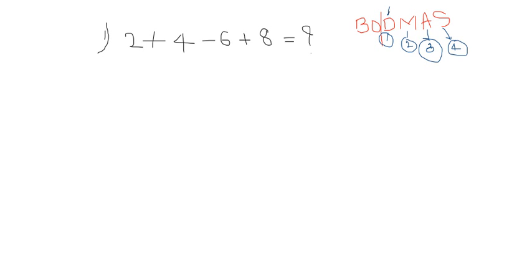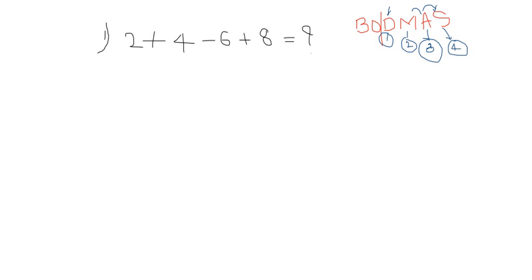In the given question, first you have to check whether there are any divisions. If there is a division, first do the division and after that go for multiplication. If there is any multiplication, do the multiplication. If multiplication is not there or you completed it, then go for addition. Once the addition part is completed, only then go to subtraction. So this is the rule.